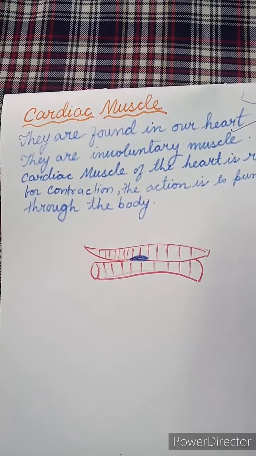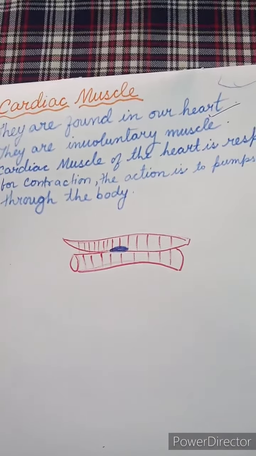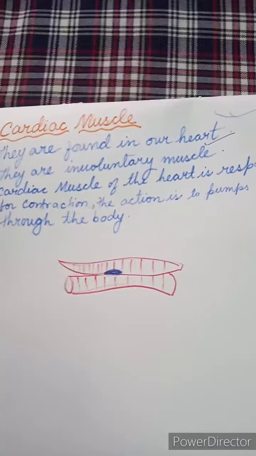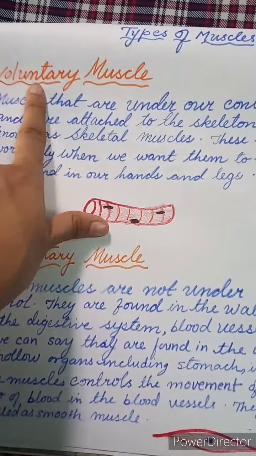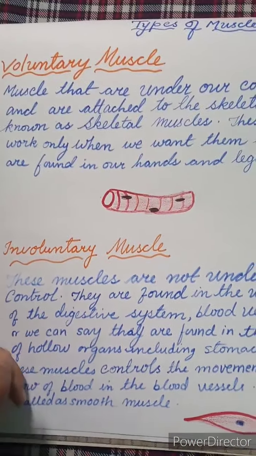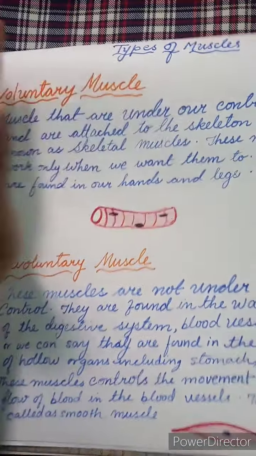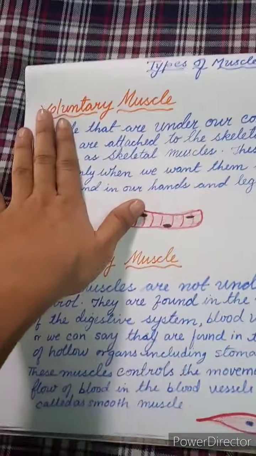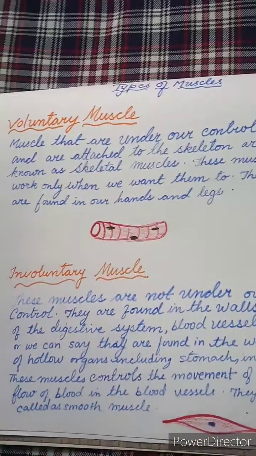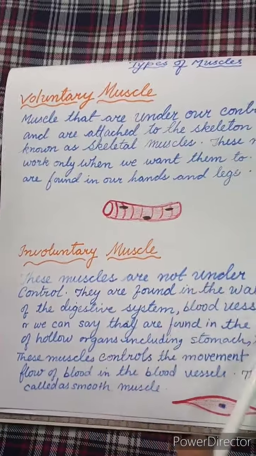So children, as we rewind the whole video, we understand that the three types of muscles are the voluntary muscles, involuntary muscles, and cardiac muscles. In the voluntary muscles, we understood that these are under our control. Coming to involuntary muscles, these are not under our control.